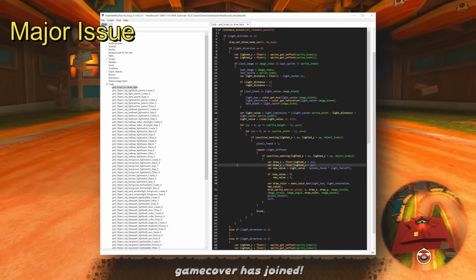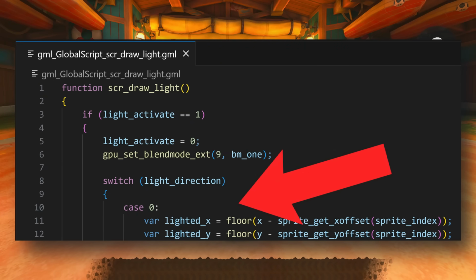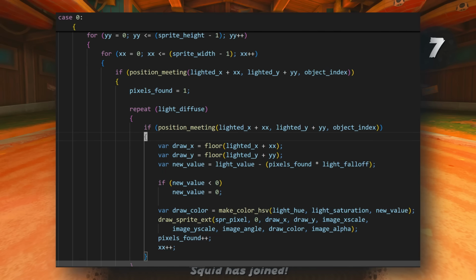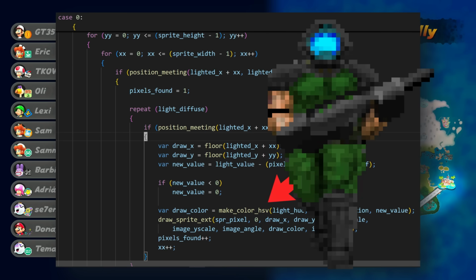I want to start by observing his lighting engine by taking a look at the file drawLight. Let's take a look at this drawLight method and hone in on the first case statement. Let's break down at a high level what's going on here. Thor loops over every pixel in a sprite, checking if each pixel touches or overlaps with a certain object. If it does, it then applies a light effect repeatedly, and with each repeat, it makes that light fade more diffuse. He then draws said colored pixels at that location to simulate the light falloff.